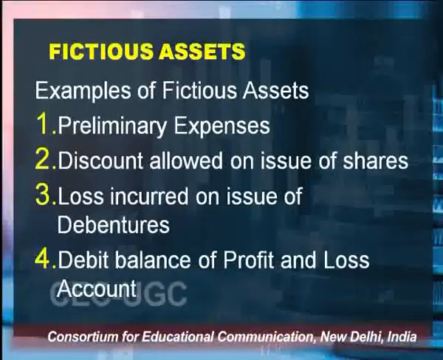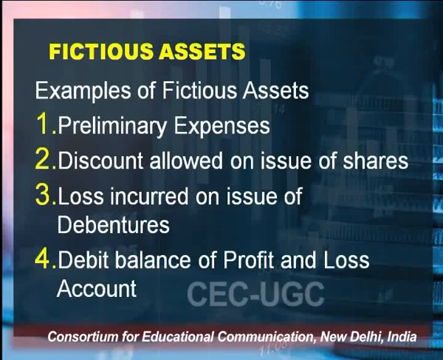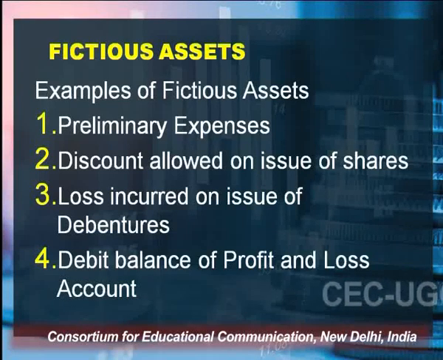So 1 lakh shares at the rate of 10 is the discount which the company has given to the shareholders. This is again a very heavy expense and cannot be written off in any one accounting year. So this also comes in the list of fictitious assets. The next example is loss incurred on the issue of debentures. Whatever loss is incurred in issuing debentures also comes under the list of fictitious assets. The last one is the debit balance of profit and loss account.